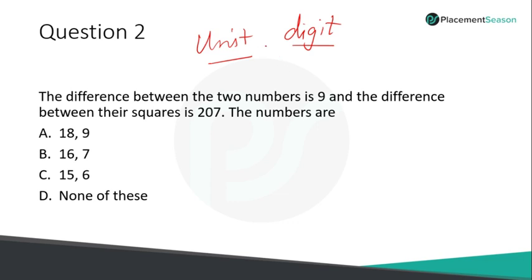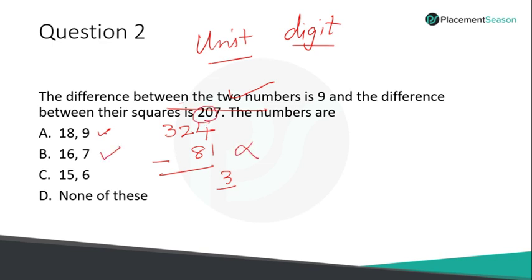So let me try to solve this question from the options. So let me take the option 18, 9. So what's the difference between 18 and 9? So it is 9. So the first condition is satisfied. Good. So let me plug in the values and check the second condition. The difference between their squares is 207. So what is 18 square? That is 324. And what is 9 square? 81. So if I find the difference, my unit digit will be 3, but we need 207. So this option is wrong.